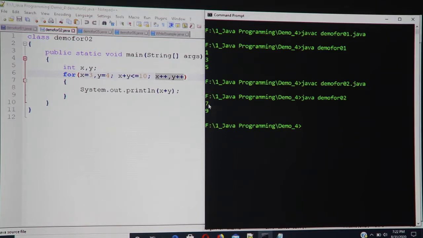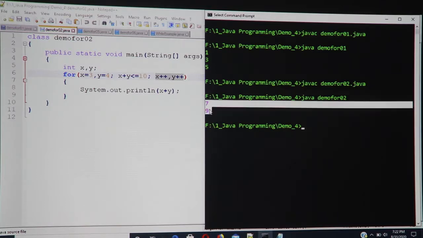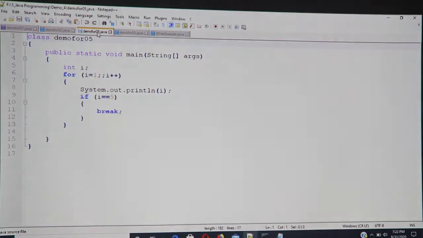The x plus y which gets printed is 7 and 9, and after 2 iterations the value of x plus y becomes greater than 10, and that's where the for loop exits.